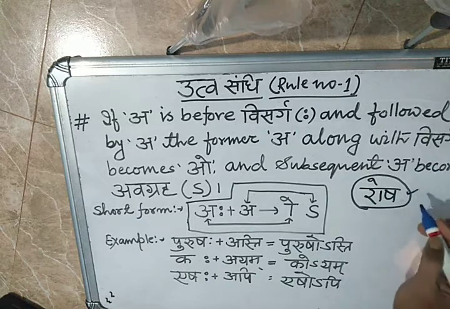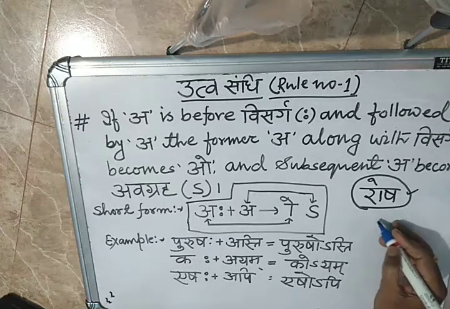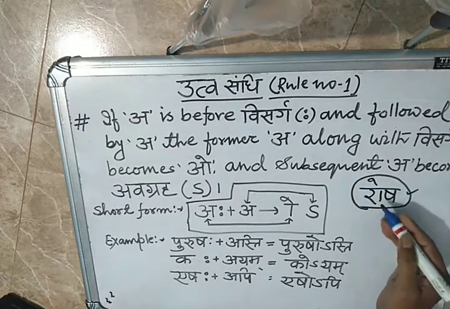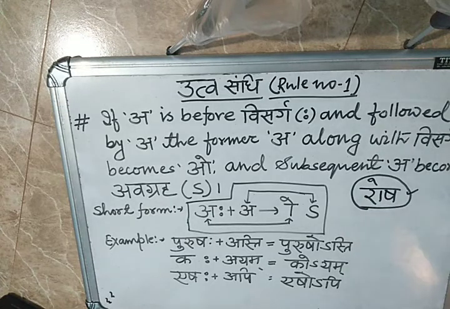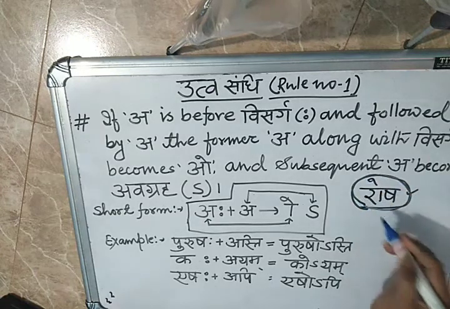This NCERT Sanskrit grammar has the Vyanjan Sandhi part and the Visarga Sandhi part. Only that much will come in the questions, according to your syllabus. Keep it in your mind. So this Rosh means Visarga Sandhi. There is one Sandhi called Uttva Sandhi, Ratva Sandhi and Sattva Sandhi. So don't forget this formula Rosh.